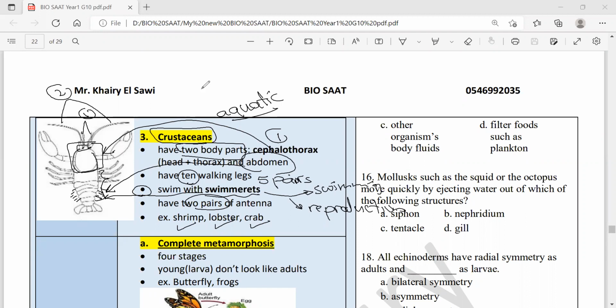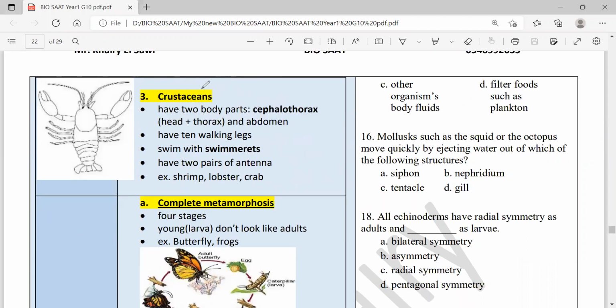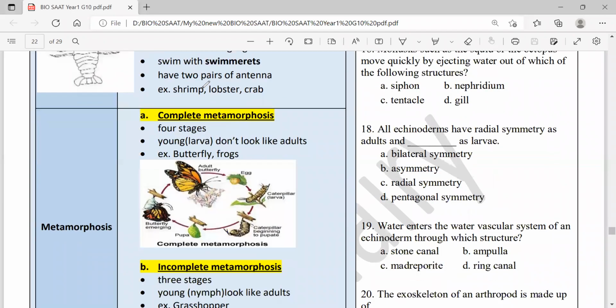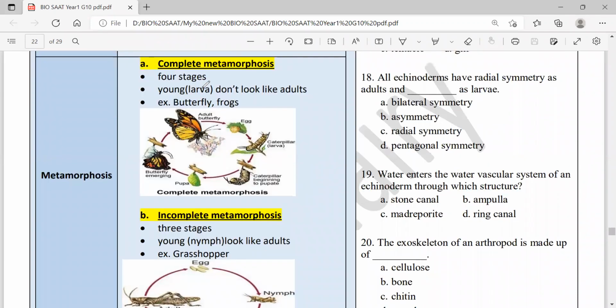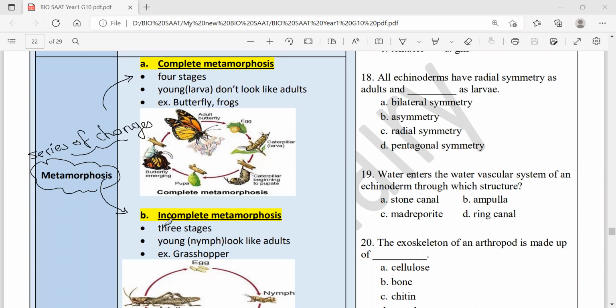Okay, what else? Let's go over more features, more characteristics about invertebrates. Invertebrates undergo a series of changes throughout their life. We call this series of changes metamorphosis. These are actually a series of events or changes throughout their life. One is called complete metamorphosis, and a second is incomplete metamorphosis.